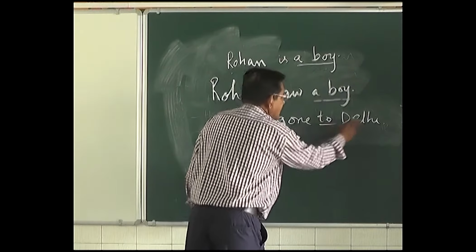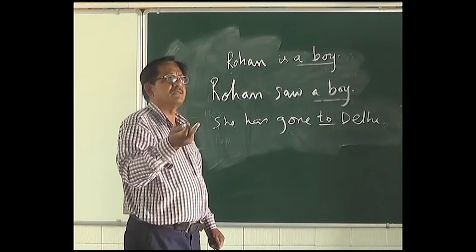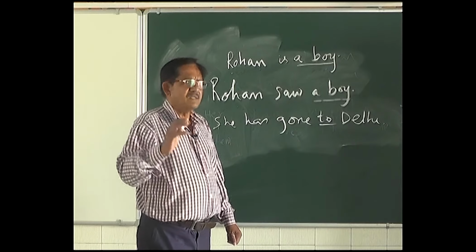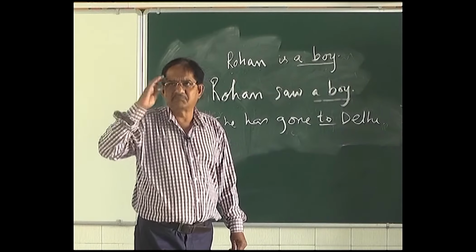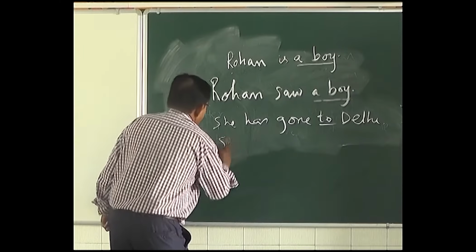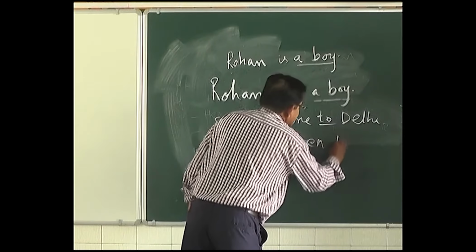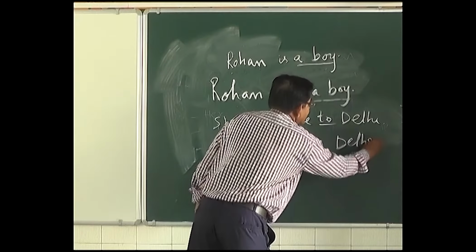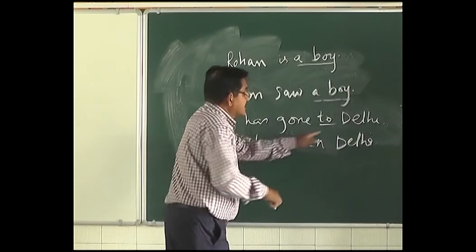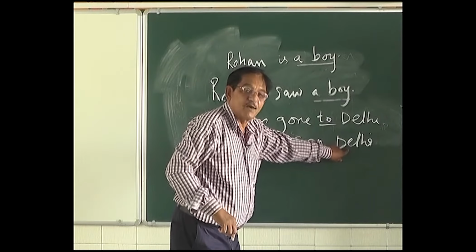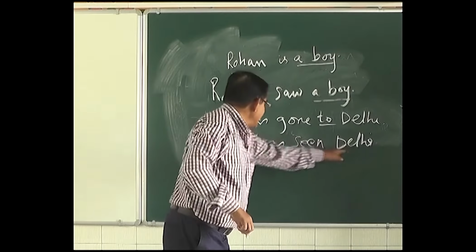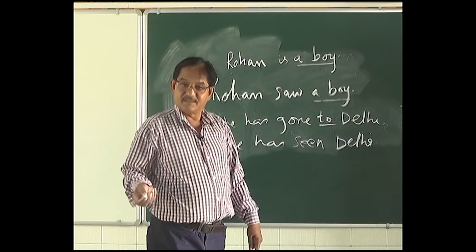She has gone to Delhi. How to make the passive? No. We can't make the passive. But she has seen Delhi. There is no preposition here. So, Delhi is an object. Delhi has been seen by her.